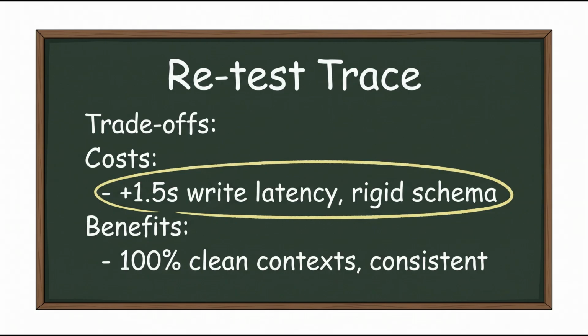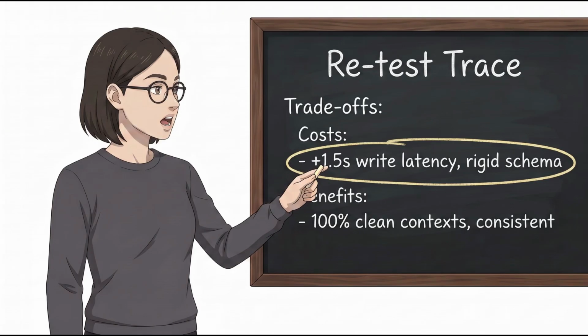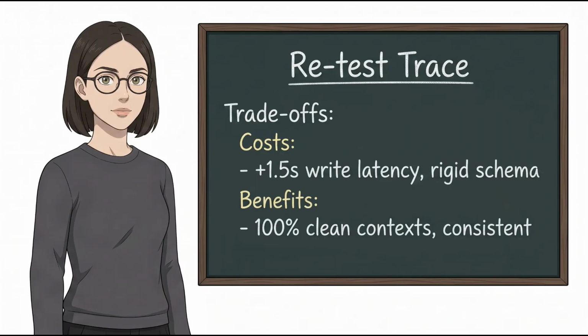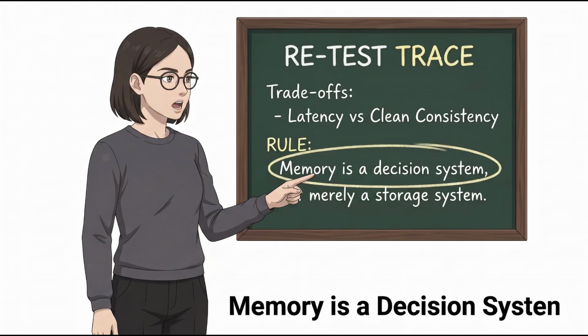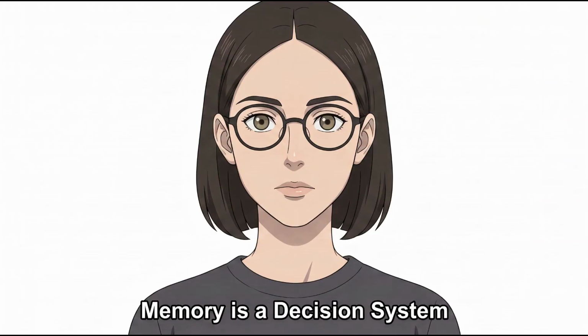This state-aware consolidation fix does introduce about 1.5 seconds of additional write latency due to the auxiliary reasoning pass, and it requires managing a structured database schema. But in exchange, you will get completely clean query context and perfect temporal consistency. When you are designing your own long-term agents, always remember this single rule: memory is a decision system, not merely a storage system.